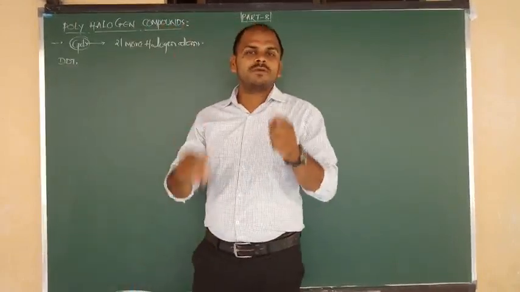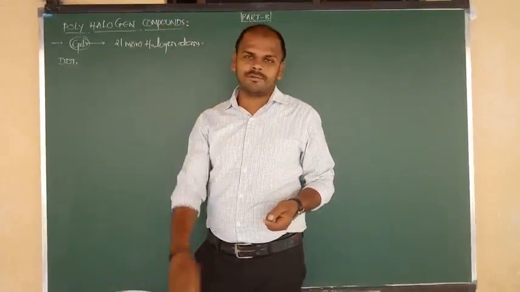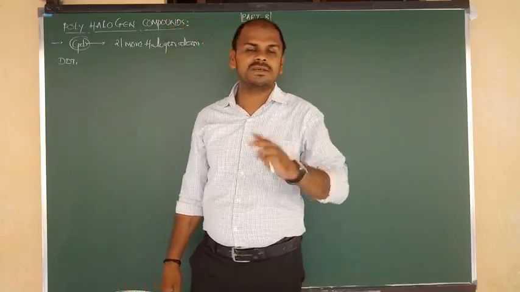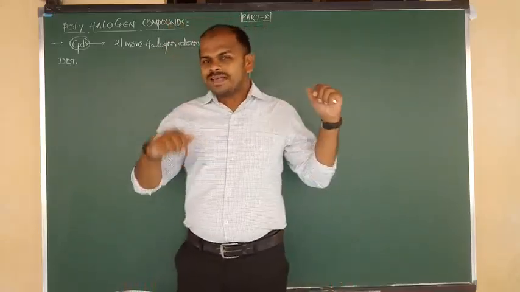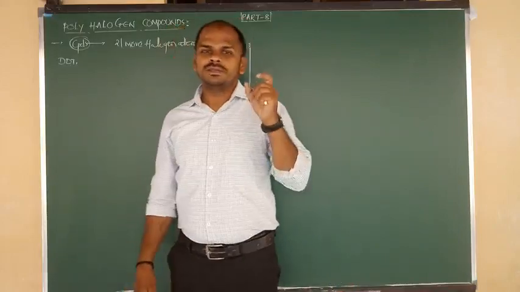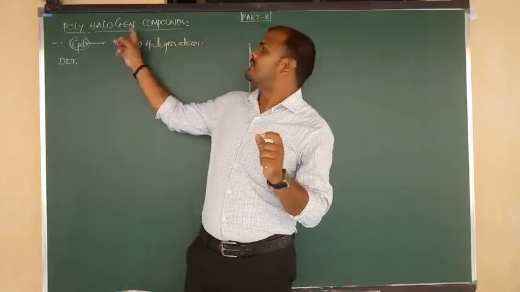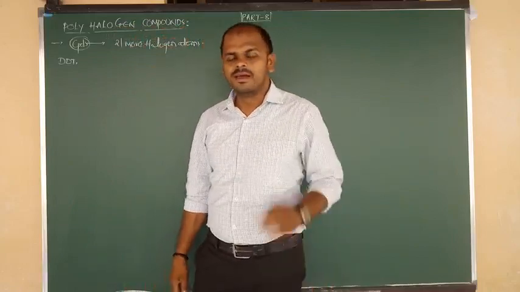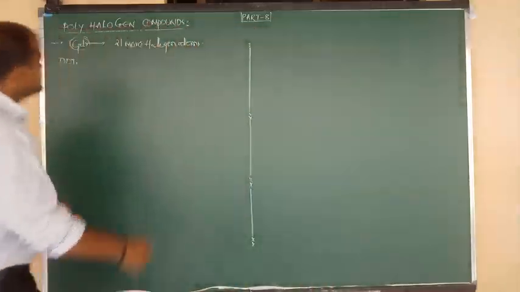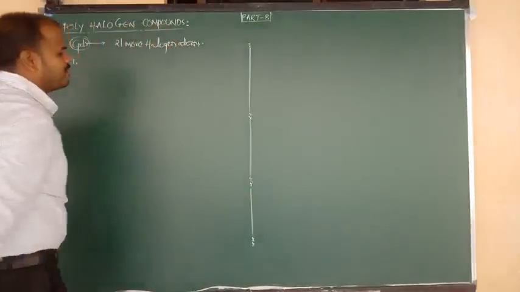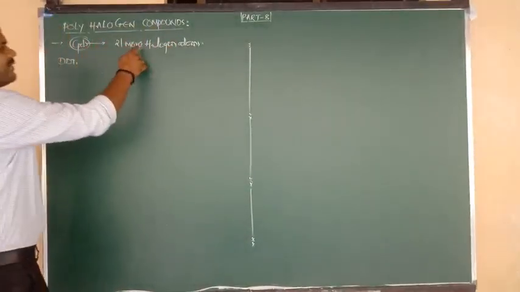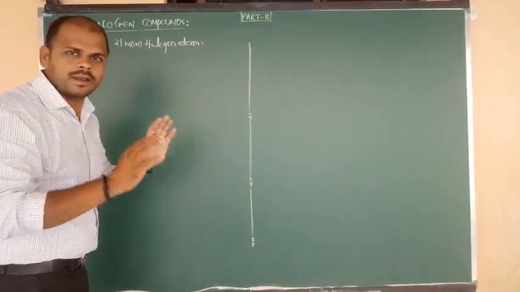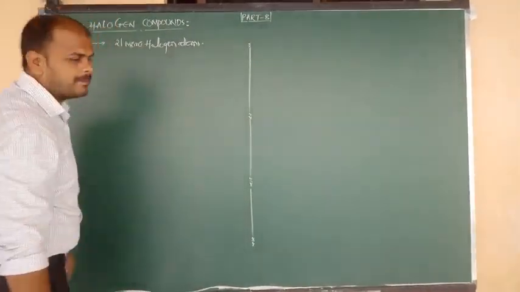In the last class we saw the topics optical activity, enantiomers, diastereomers, RS configuration, meso compounds and so on. So from the halogen compounds chapter, this is the last topic and last video class: polyhalogen compounds. Let us see first, what is meant by polyhalogen compounds? The compounds which have two or more halogen atoms are known as polyhalogen compounds.